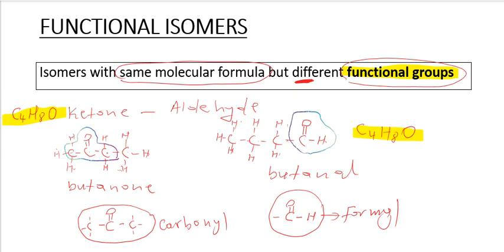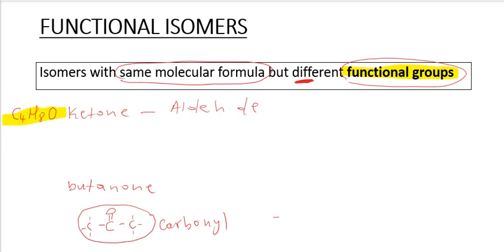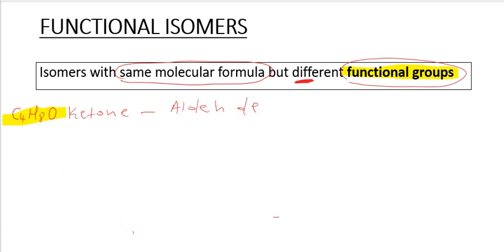So another example of functional isomers is when we are talking about the esters and carboxylic acids. So esters, let me quickly draw the structure. Let's look at this compound.